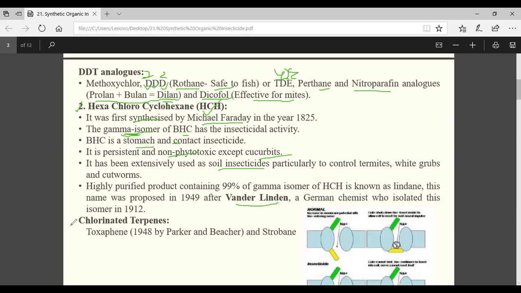Similarly, you see the next subgroup, that is your chlorinated terpenes. Only examples you try to remember: toxaphene and strobane. The rest are not required. These scientists' names are not required. Understood? For the basic course, this is not required.